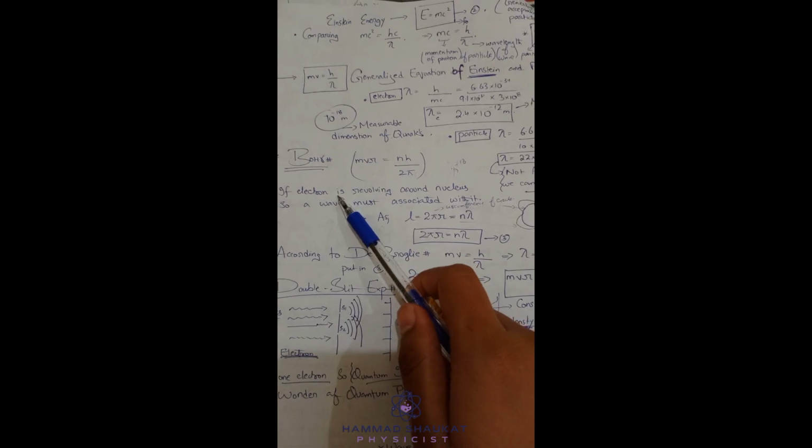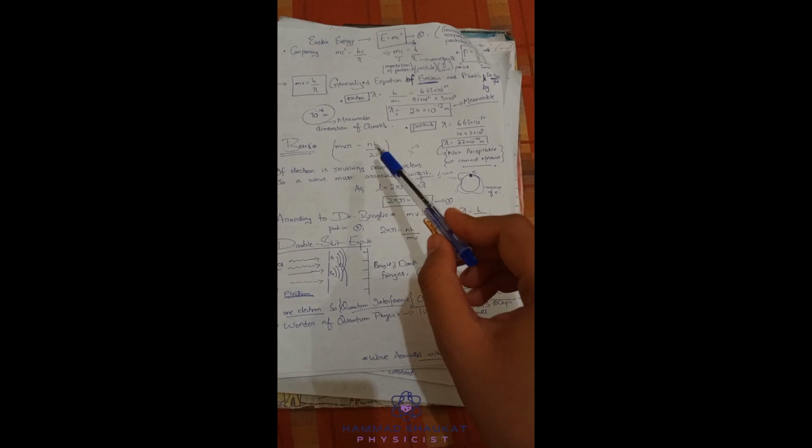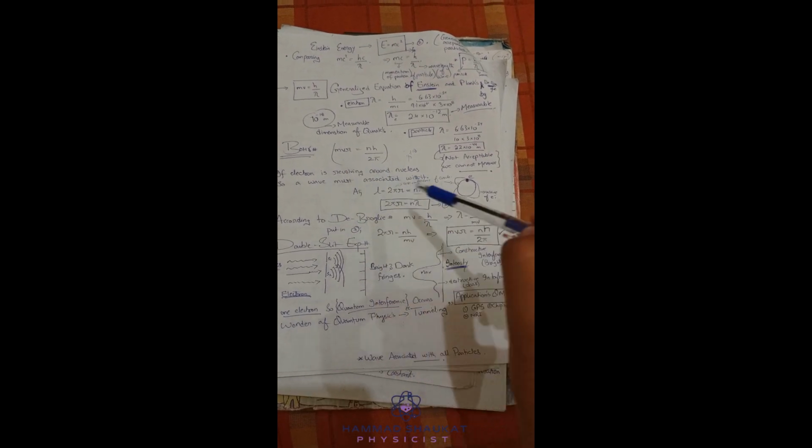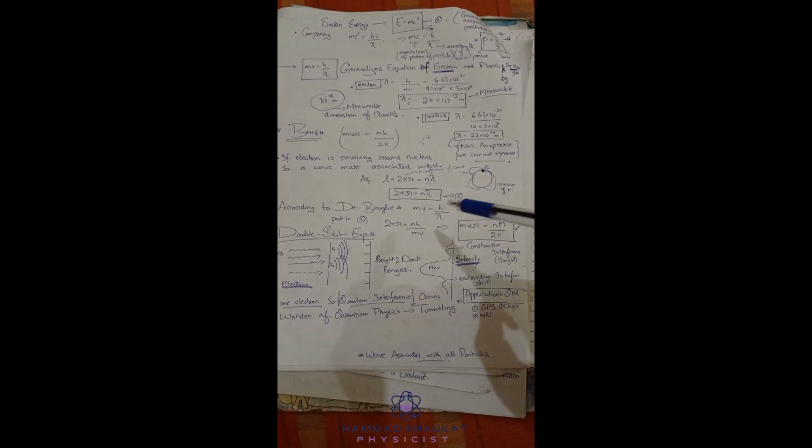And here is the relation of Bohr. We already discussed this in 10th class, that mvr equals nh by 2 pi. This is the Bohr relation. Here you take the value of the Bohr relation. You just have to put in the value of 2 pi r equals n lambda. 2 pi moves upside, and 2 pi r becomes equal to n lambda. N lambda mv becomes equal to nh. After substituting, you will get your final relation, which is 2 pi r equals nh by mv. You can also say mvr equals nh by 2 pi. So this is your final expression of Bohr's law, and this is how to derive it.